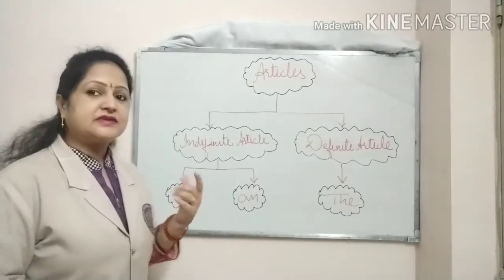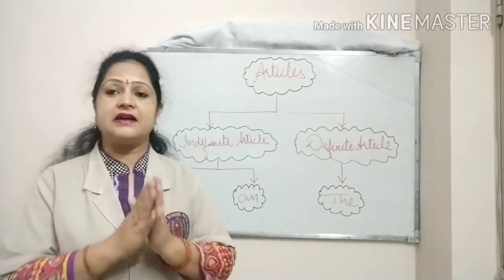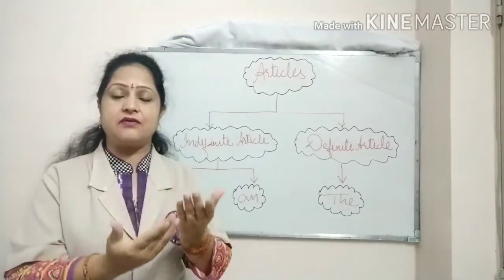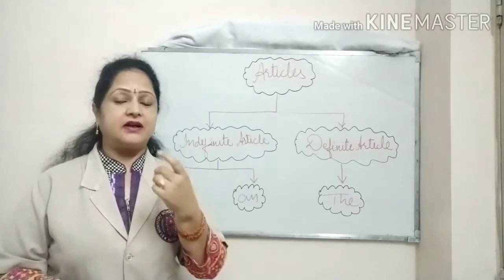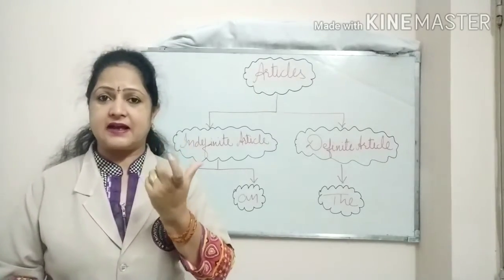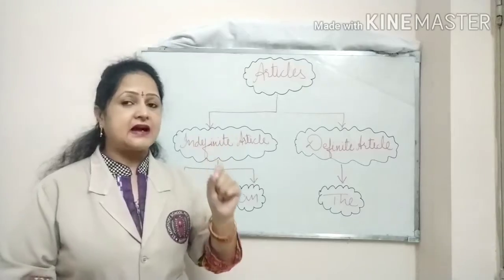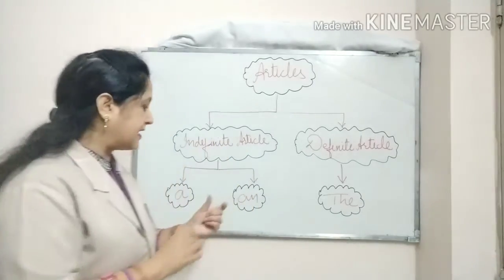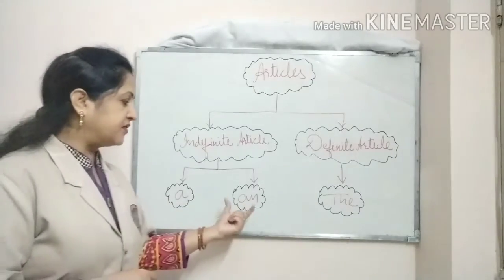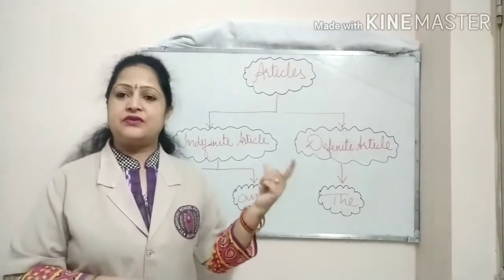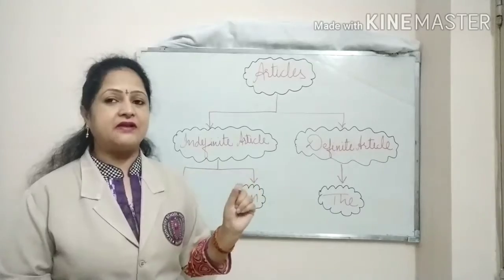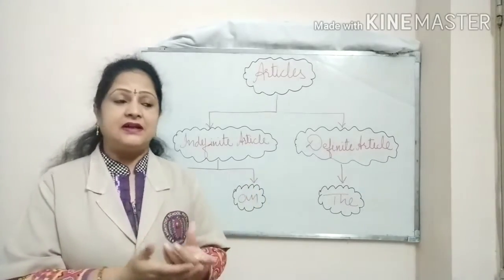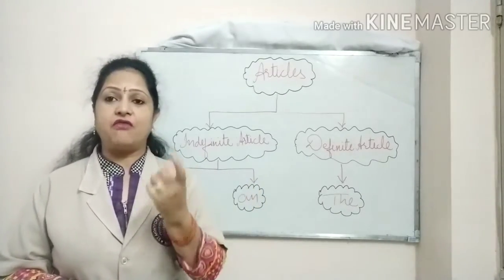We use a where the word gives a consonant sound, where it starts with the consonant sound. And we use an with those words where, when we speak the word, we get the sound of a vowel.